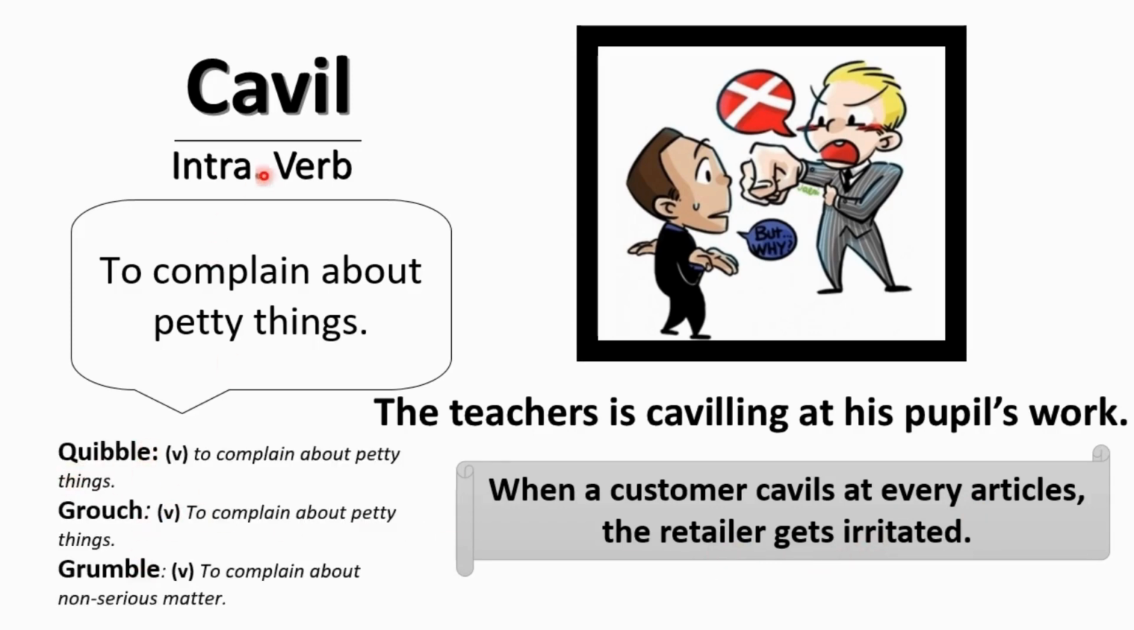These three are the synonyms of the word cavil. Quibble is a verb and it means to complain about petty things. Grouch is a verb. It means again to complain about petty things. And grumble is a verb and it means to complain about non-serious matters. Okay, all of these words have the same meaning.